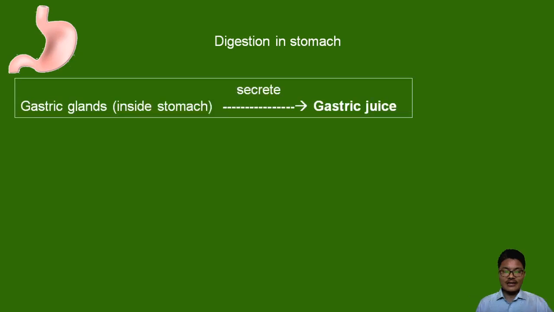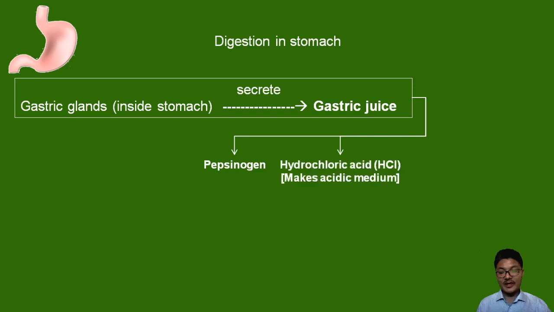Usually inside the stomach we have many glands which are collectively called gastric glands, and these different gastric glands secrete different juices or enzymes, collectively called gastric juice. So gastric juice may contain pepsinogen. We also have hydrochloric acid, which is making the stomach an acidic medium, and it is also helping in killing off harmful pathogens,